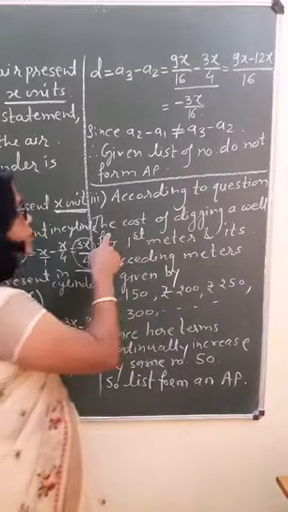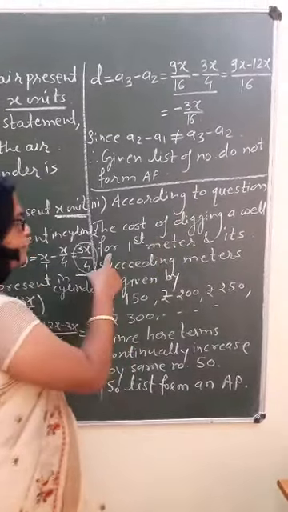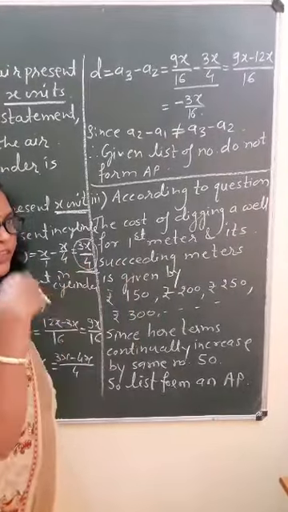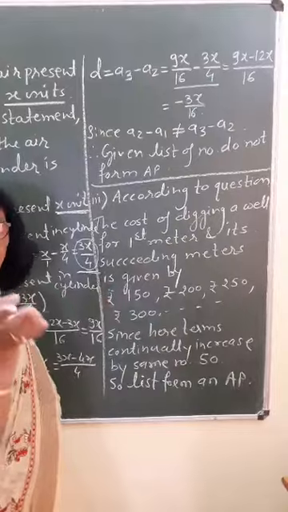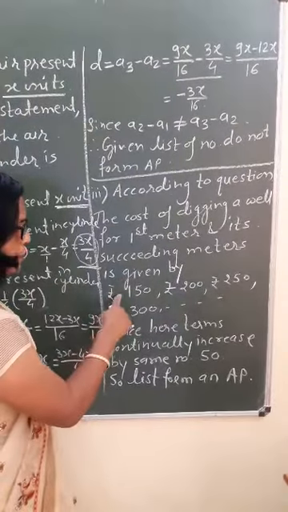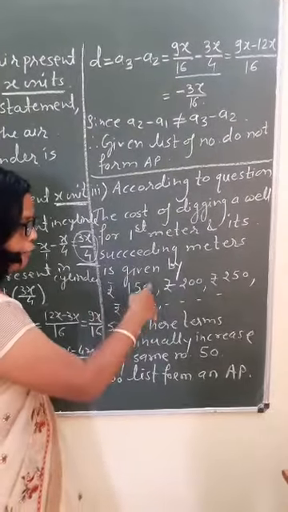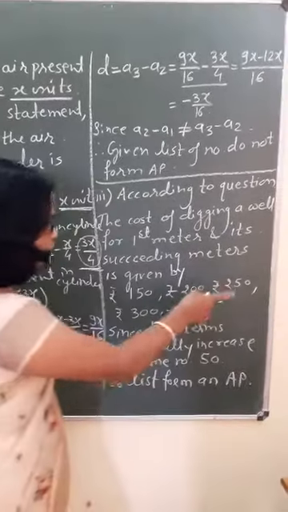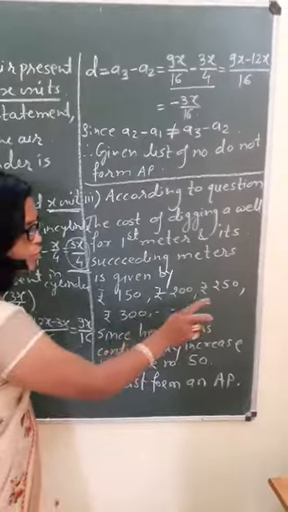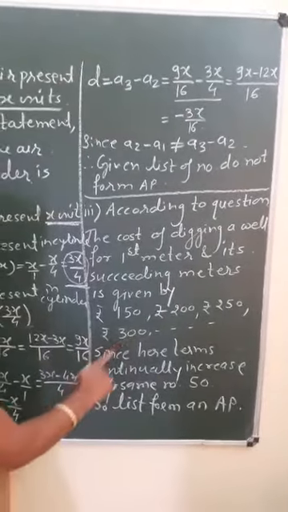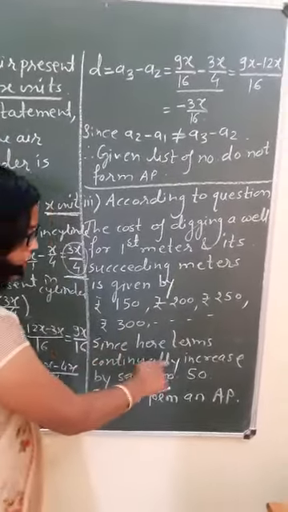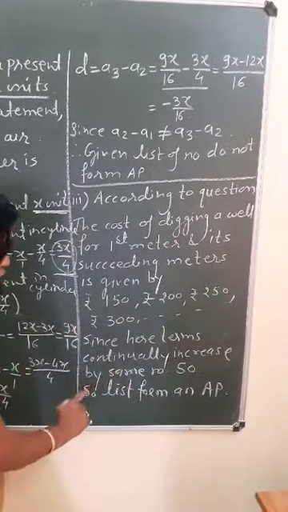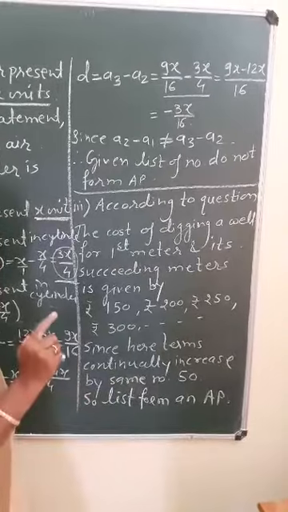According to the given condition, the cost of digging a well for the first meter and its succeeding meters, means the next 2 meter, 3 meter, 4 meter, is given by rupees 150. We have to add rupees 50 to every term: rupees 200, rupees 250, rupees 300 and so on. Since here the terms continuously increase by the same number 50, the list of numbers forms an AP.